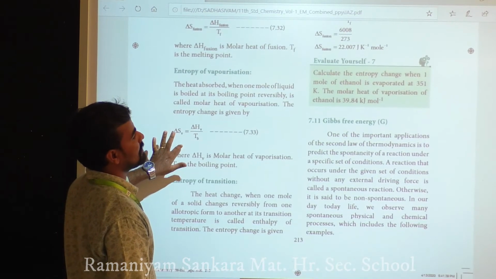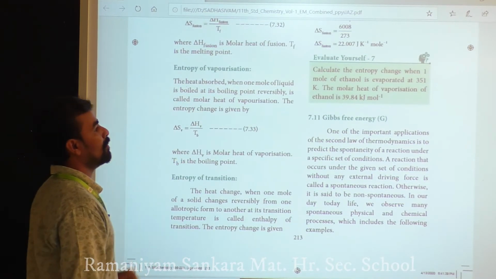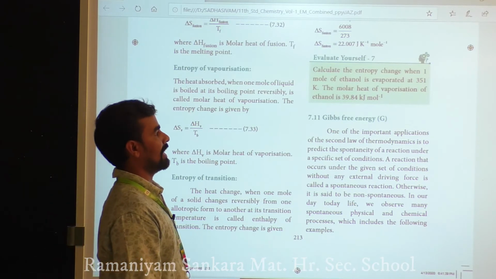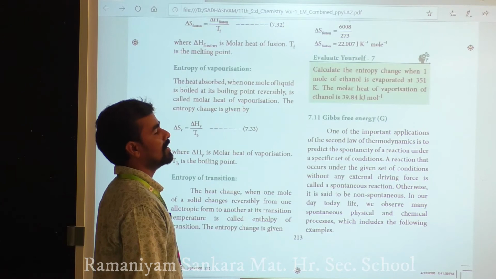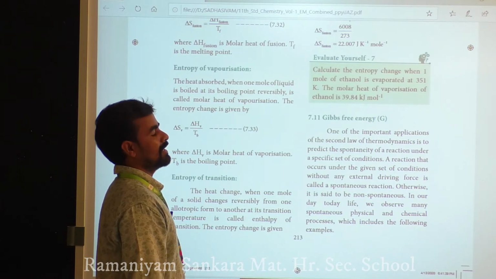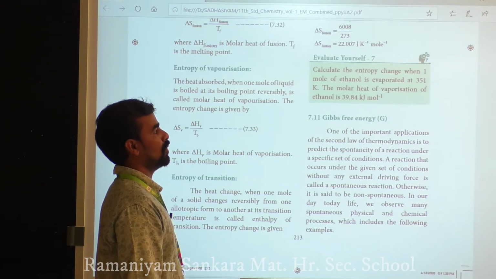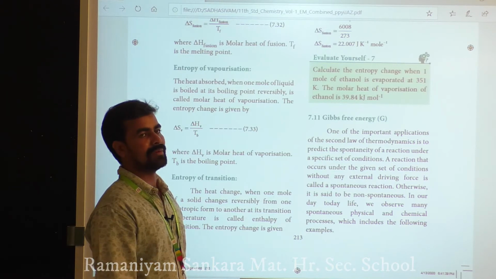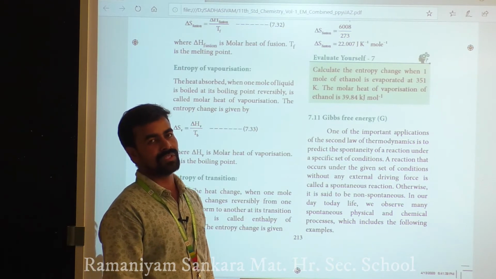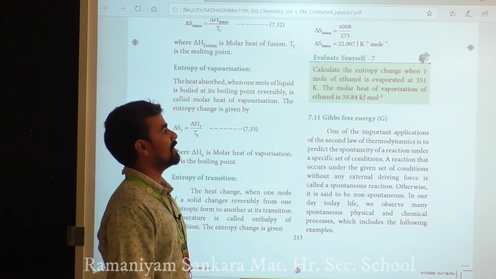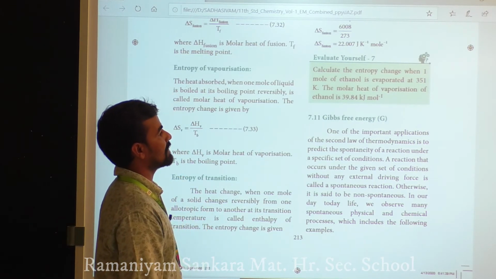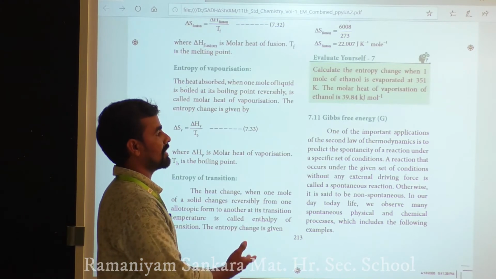Calculate the entropy change when 1 mole of ethanol evaporates at 351 Kelvin. The molar heat of vaporization of ethanol is 39.84 kJ per mole. You know the formula: delta S equal to delta H vaporization by T. The delta H value is given and the temperature value is given.